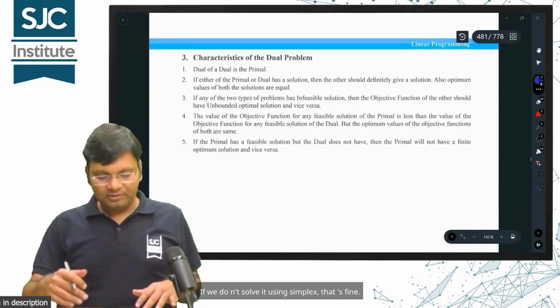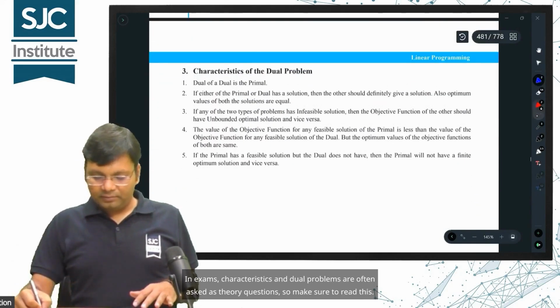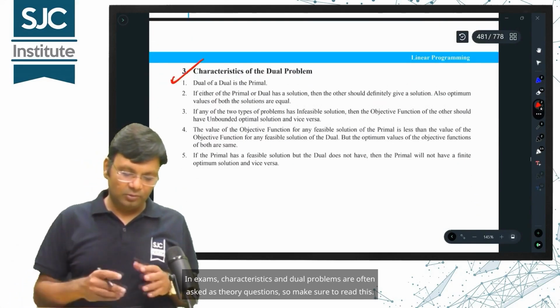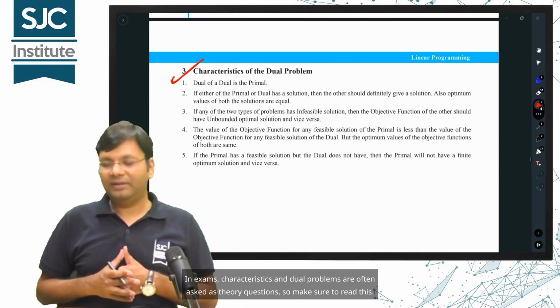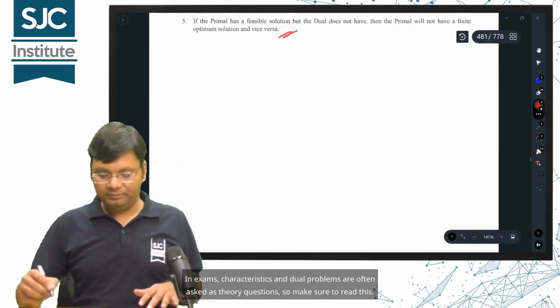If we don't solve it using simplex, that's fine. In exams, characteristics and dual problems are often asked as theory questions, so make sure to read this.